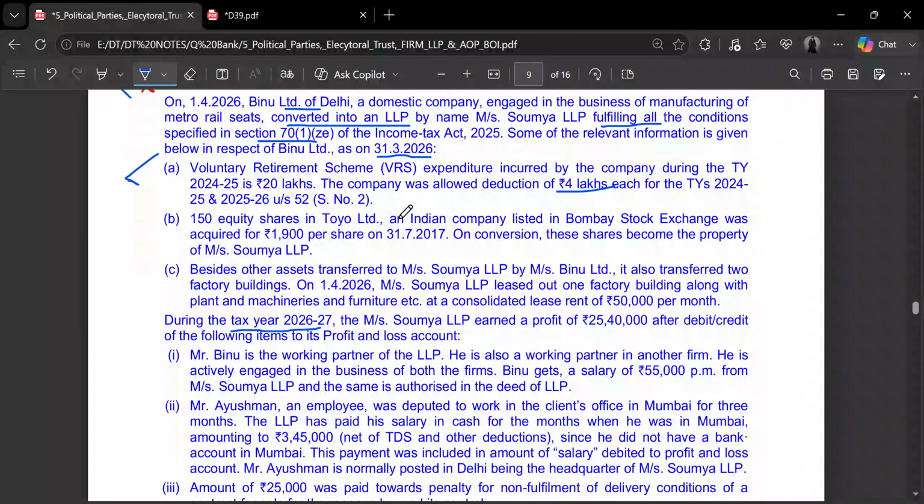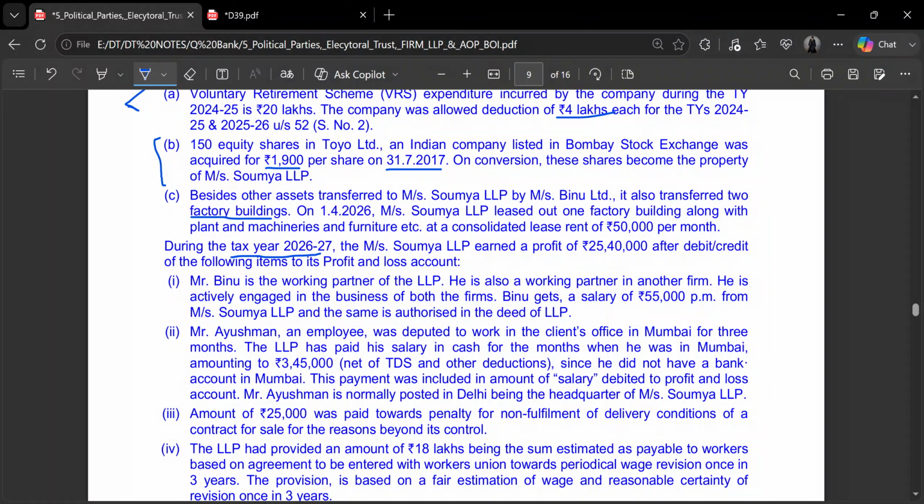And then there is this point. Besides other assets, it also transferred 2 factory buildings from the public company to the LLP. Out of these 2 buildings, one factory building, along with plant and machinery and furniture, was rented out at a lease rent of rupees 50,000 per month. So this income would be income from lease, and it will not be included under the PGBP head. It will be included under the IFOS head, income from other sources, and any expenditure relating to this income will be adjusted in that head only. It will not affect the net profits of the firm or the book profits.